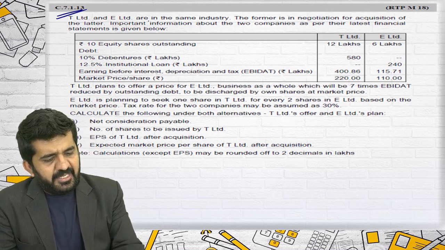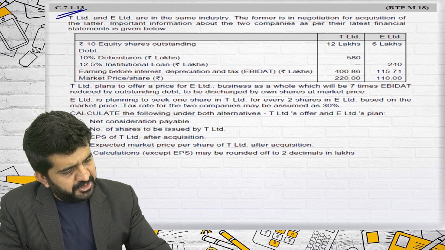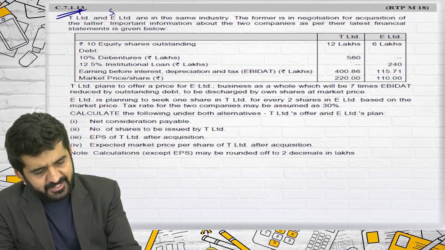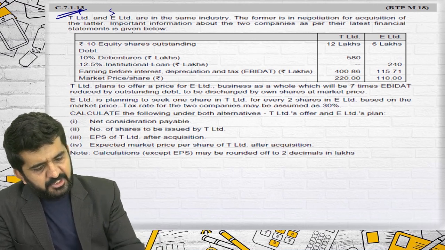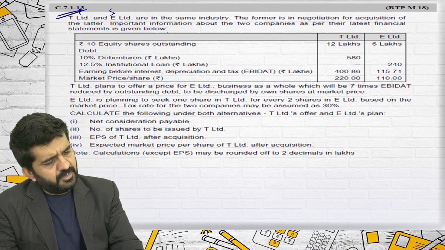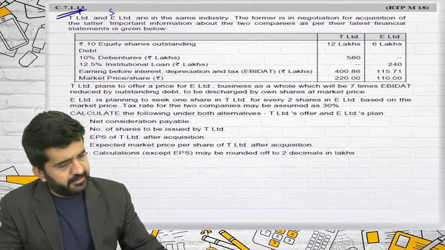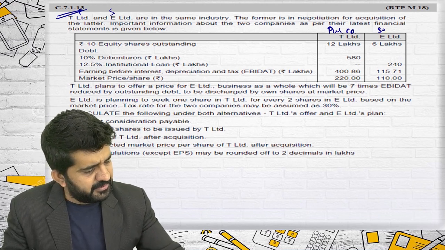T Limited and E Limited are in the same industry. The former is negotiating for acquisition of the latter. So this is purchasing, this is selling. Important information about the two companies as per the latest financial statements is as given. So T Limited is the purchasing company. E Limited is the selling company.